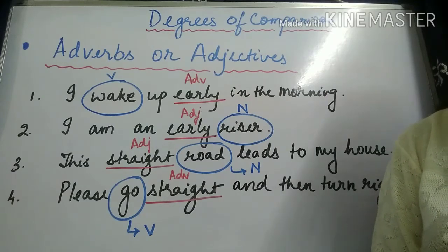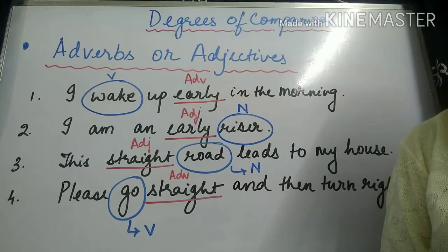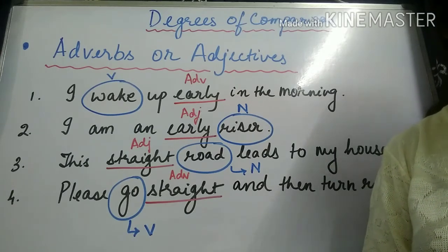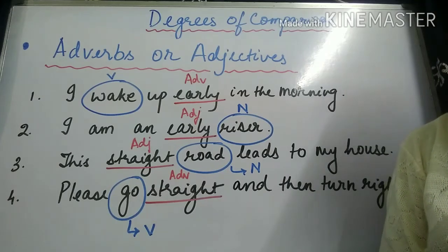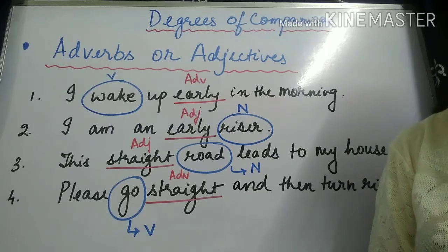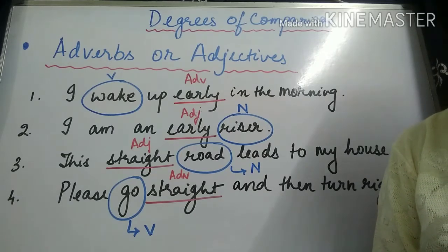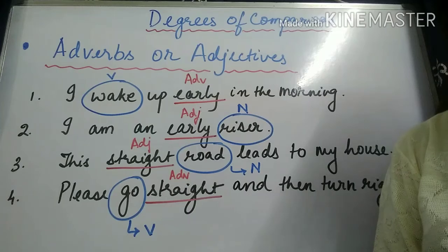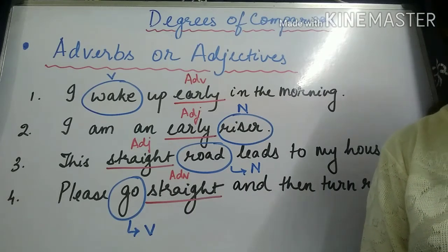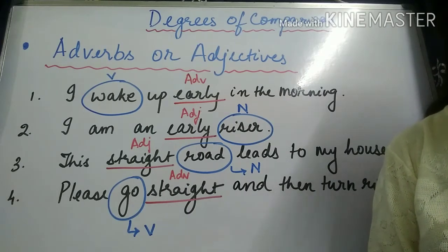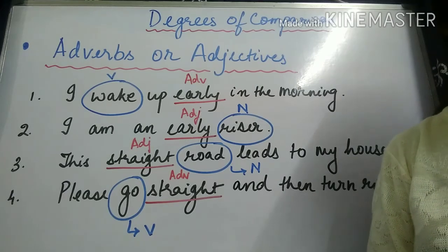The next word is dead. So that is a dead tree. What kind of a tree? Dead. So the word dead is modifying a noun, hence it is an adjective. But in the second sentence, I am dead certain about it. That is, to what degree? To what degree am I certain? I am dead certain, meaning completely. I am completely certain. So dead over here functions as an adverb because it qualifies the word certain.